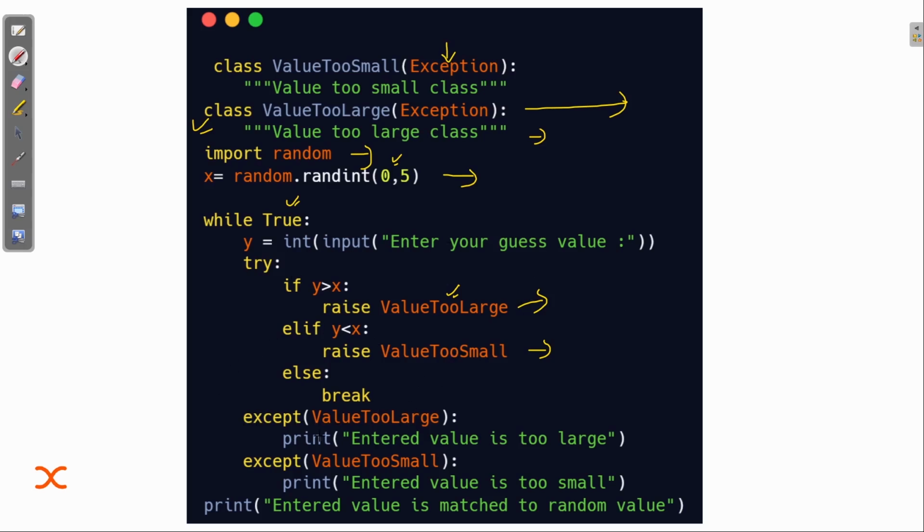For value too large, I want to print "entered value is too large." Then if this error is getting raised, it is showing an error, or you can say it is getting invoked, then we print "entered value is too small." And then at last, "entered value is matched to random value."